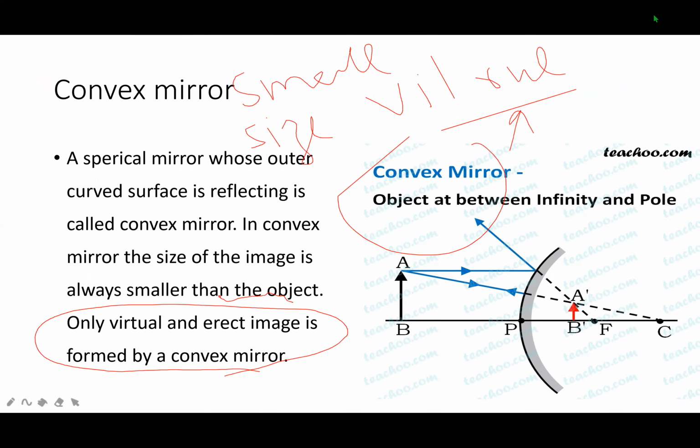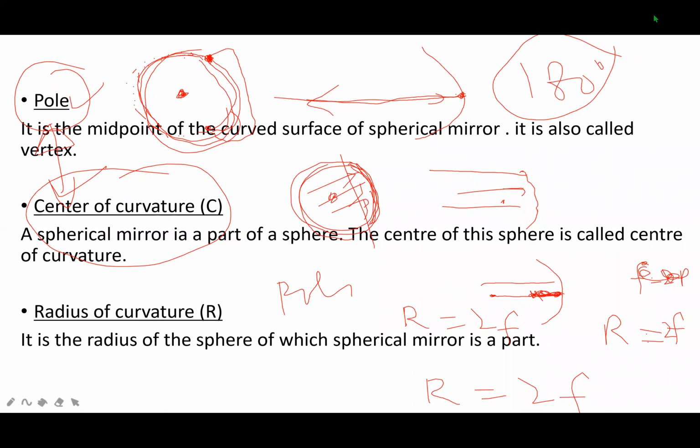Real images from concave mirror. Pole, the point from which light ray is reflected at an angle of 180 degrees. The center of the circle, of which the spherical mirror is a part, is called center of curvature. A spherical mirror is a part of a sphere. The center of this sphere is called center of curvature.